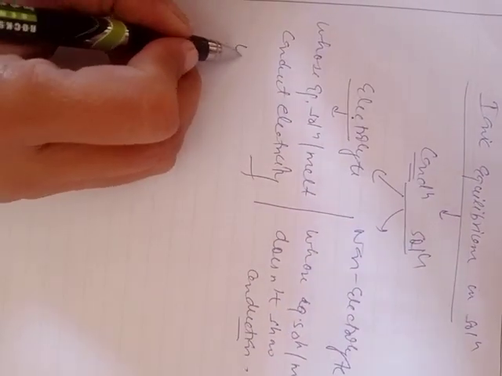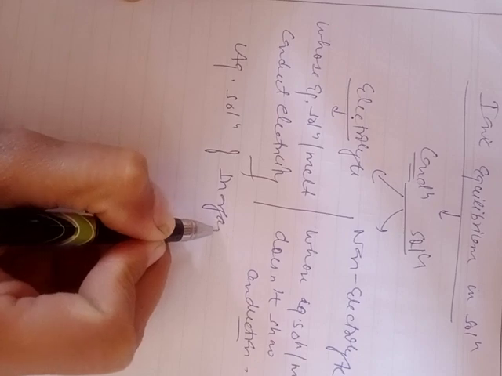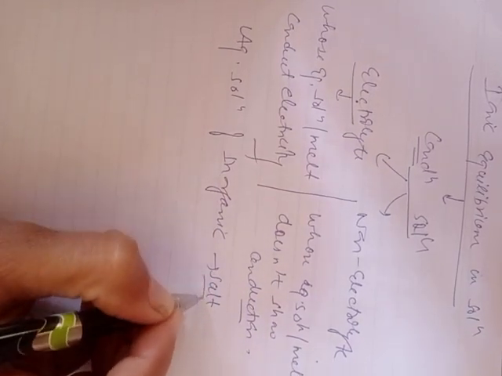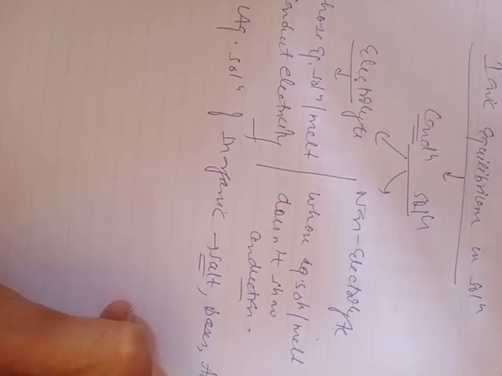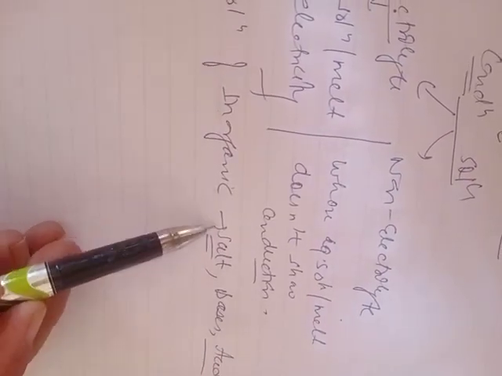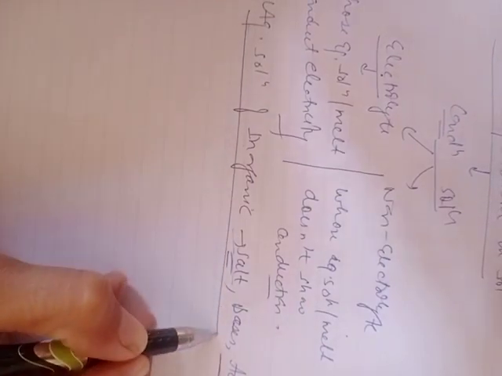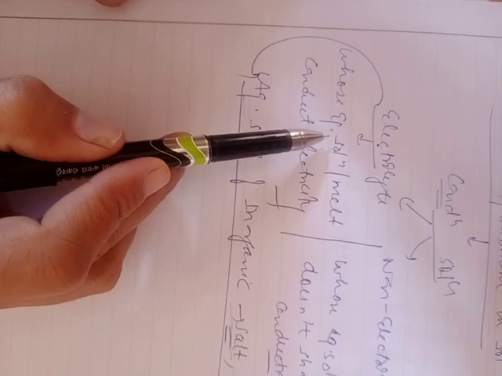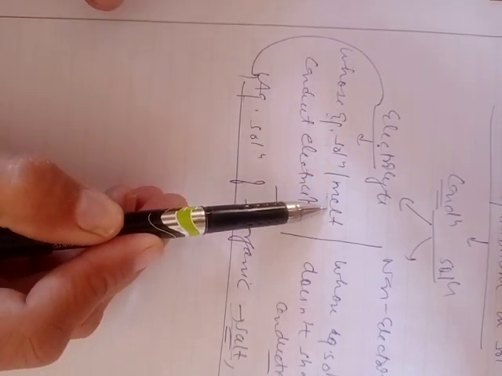For example, if we take an aqueous solution of some inorganic compounds, these compounds may be salts, bases, or acids. If we take an aqueous solution of an inorganic salt, acid or base, the solution will act as an electrolyte because it shows conduction of electricity in the aqueous state as well as in the molten state.